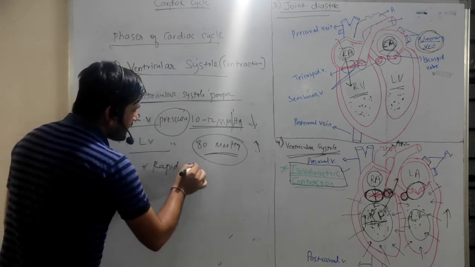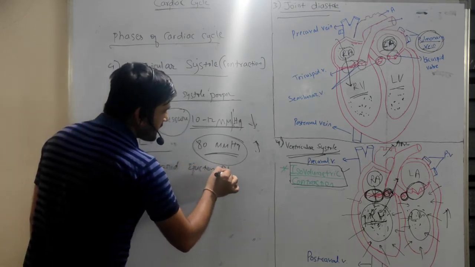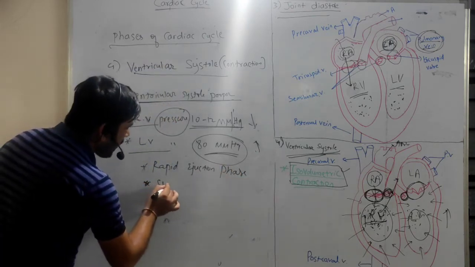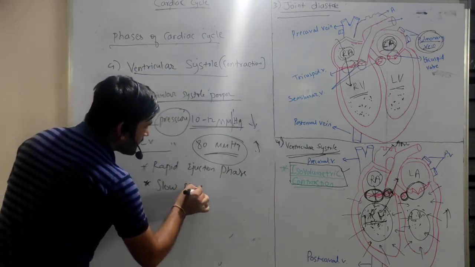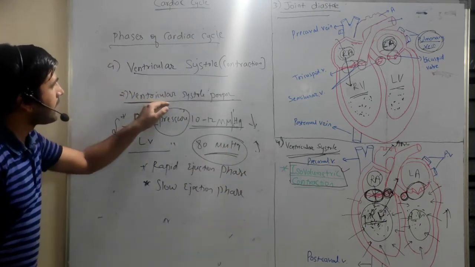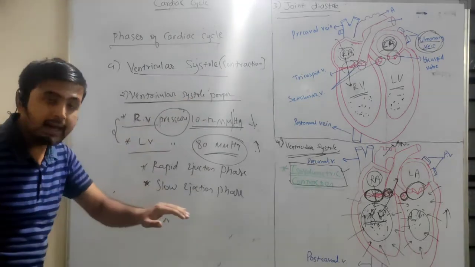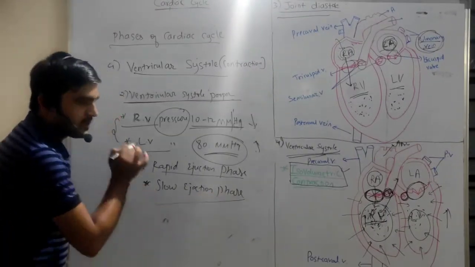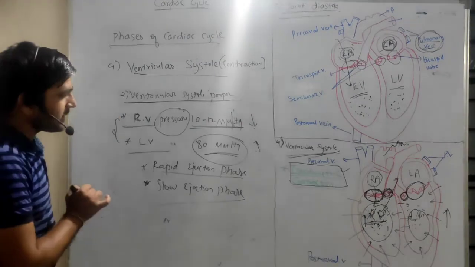rapid ejection phase and slow ejection phase, right? So this ventricular systole proper is again subdivided into rapid ejection phase and slow ejection phase. Okay, so what happens here?